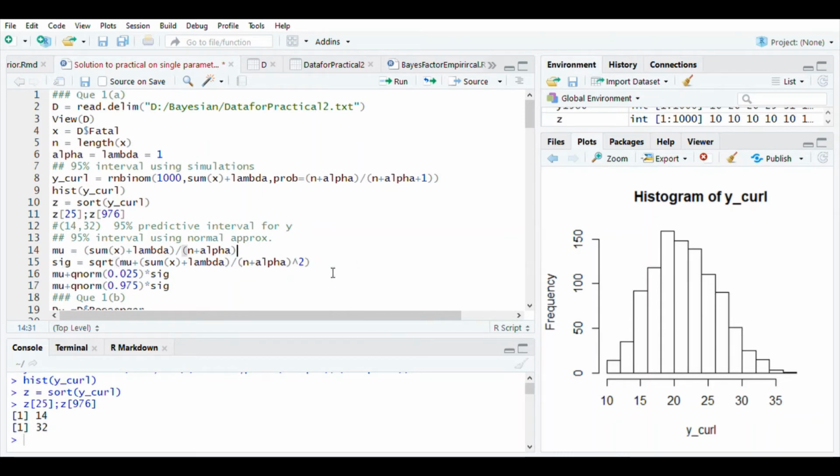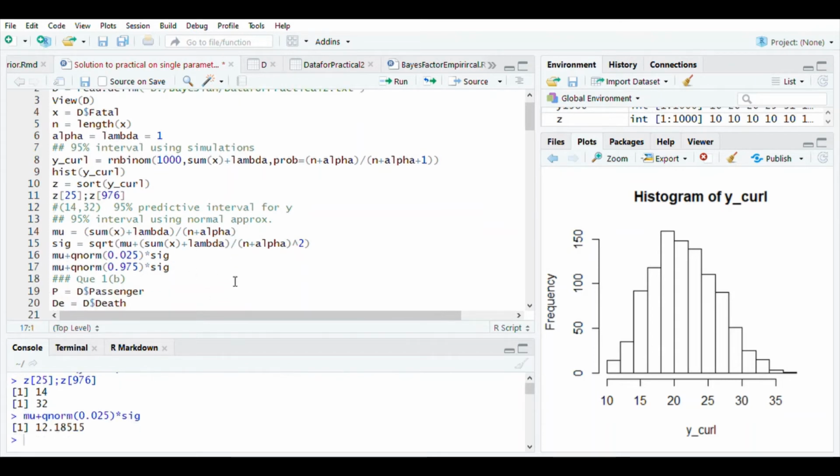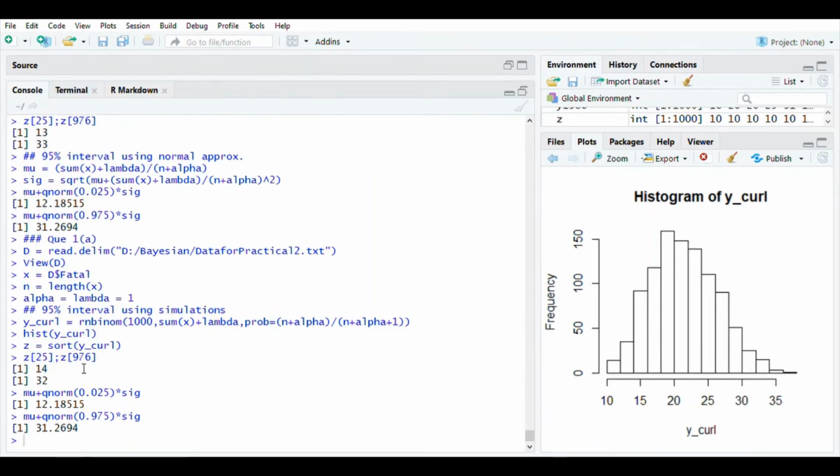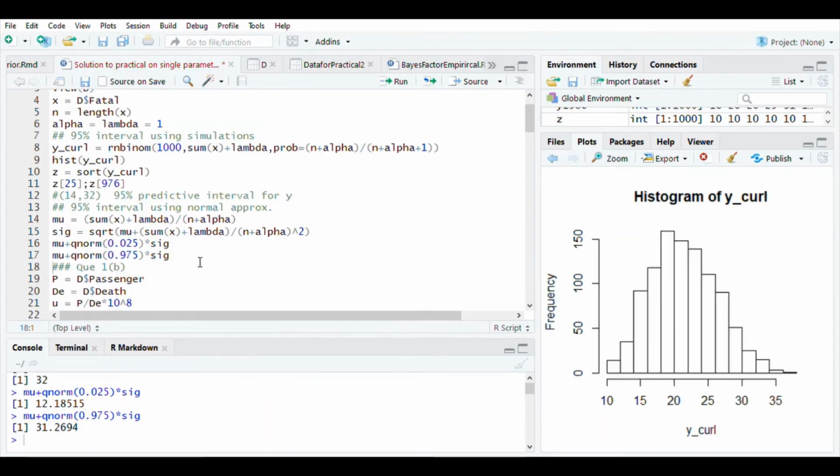Now the 95% interval will be simply mu plus the 2.5 percentile point of the standard normal distribution multiplied by sigma. Similarly, the upper limit of the interval will be mu plus the 97.5 percentile point of the standard normal multiplied by sigma. So the interval is not much different. See here, earlier it was 14 and 32 and now it is 12.18 and 31.26. So this is how the first question can be discussed.